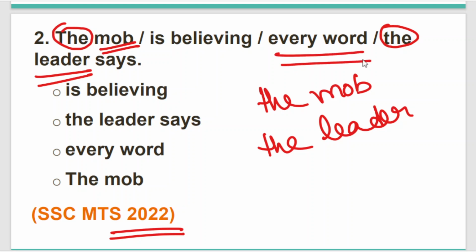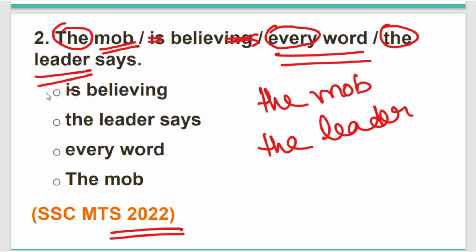That means the mob believes every word the leader says. Whenever we talk about every word, something that is happening all the time, we cannot use continuous tense. It has to be simple present tense, believes. Hence, our sentence is: the mob believes every word the leader says.